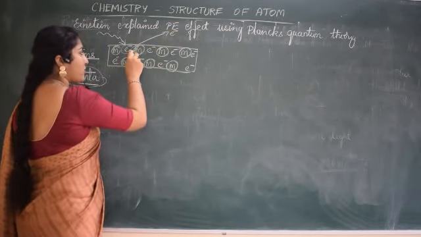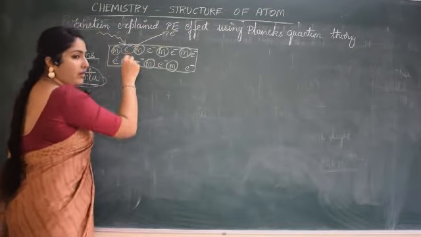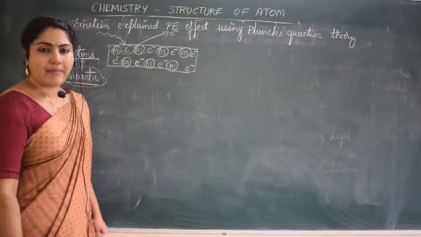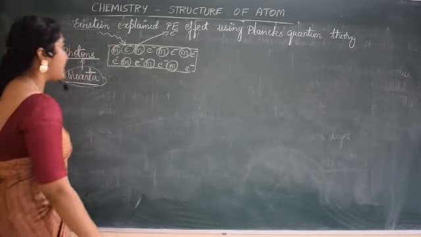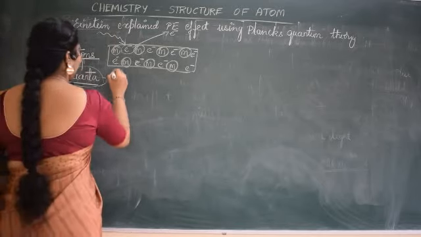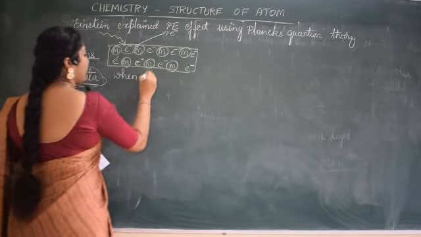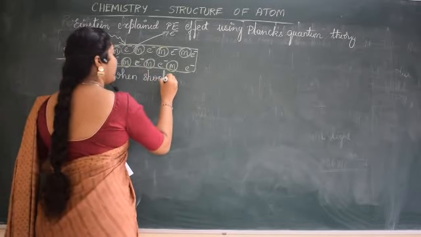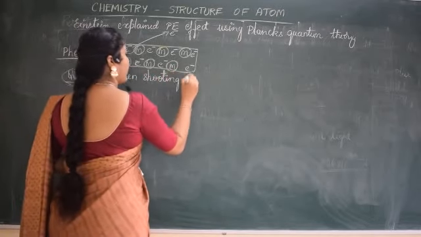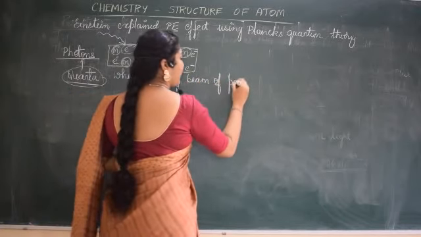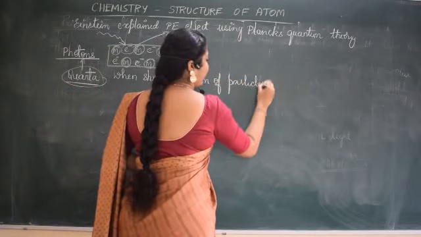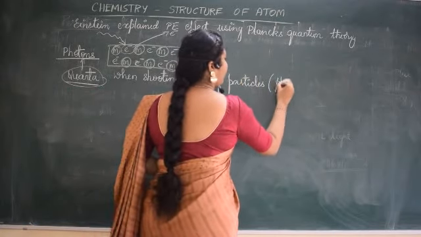This electron absorbs energy from photons and gets emitted. This was told by Albert Einstein. What he said? When shooting beam of particles, shooting beam of particles means photons,